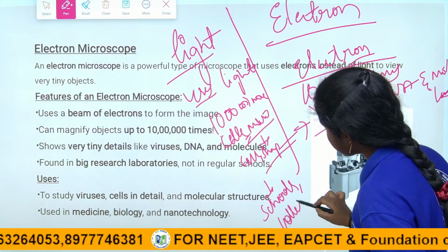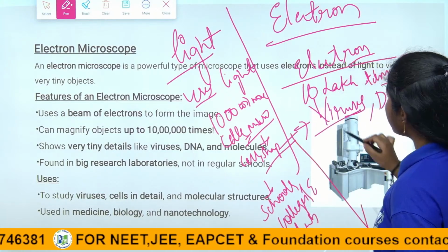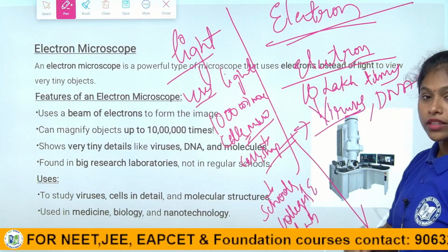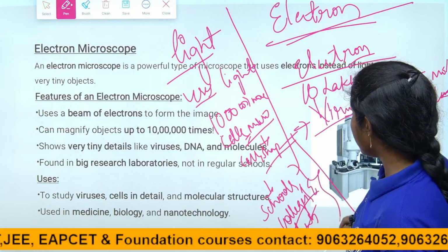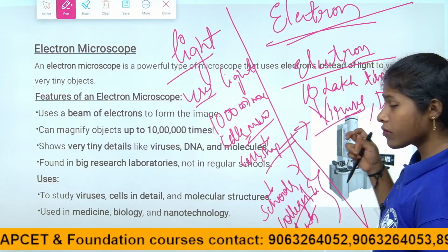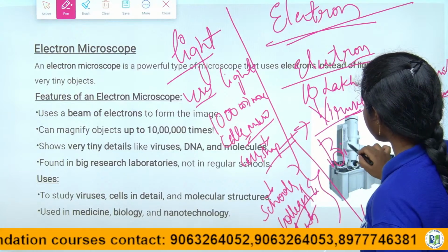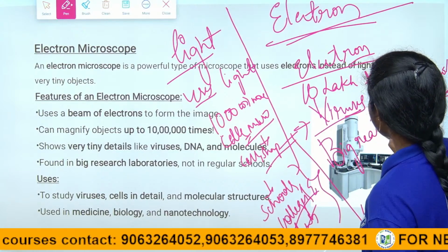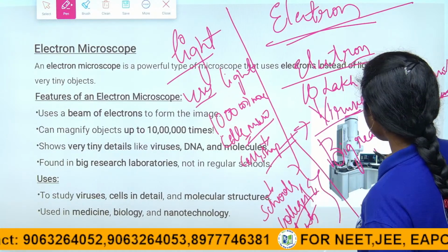The light microscope is used in schools, colleges and laboratories, children. The electron microscopes are not widely used in schools, laboratories and colleges, because they are used in the research field. They are found in big research institutions, where they are used to develop medicines to prevent diseases, right children?